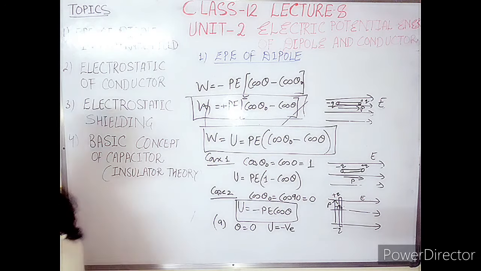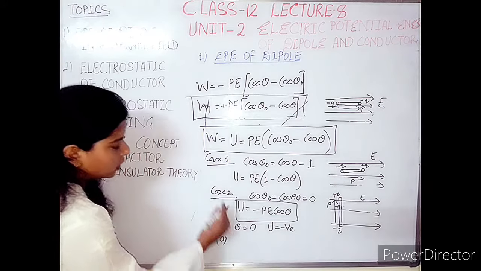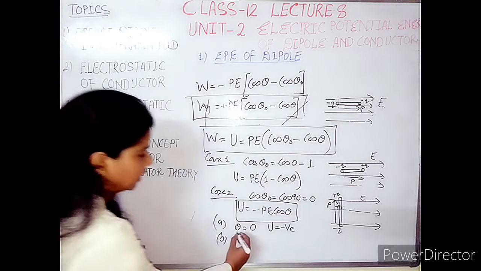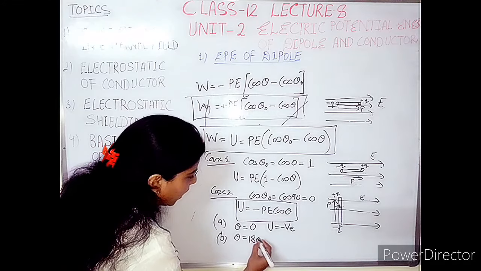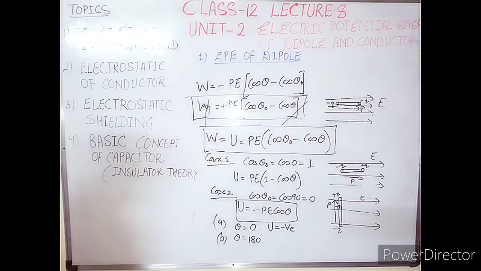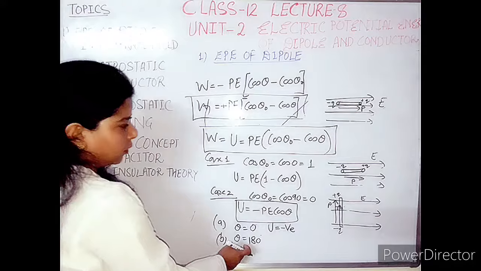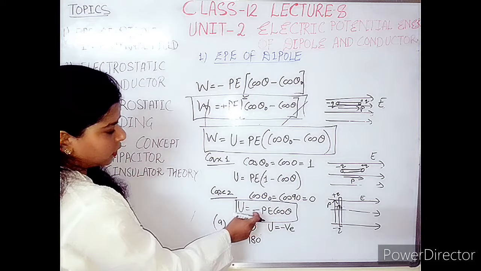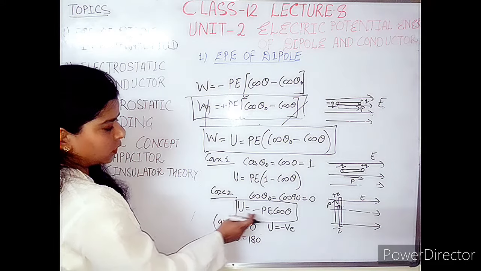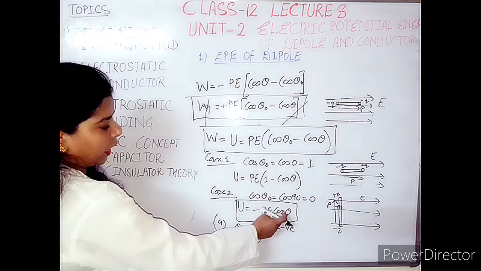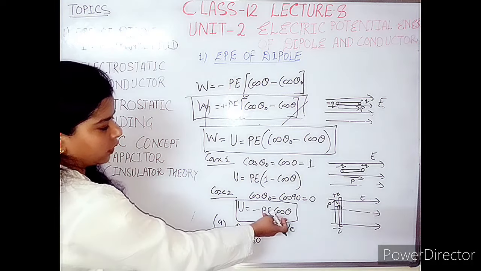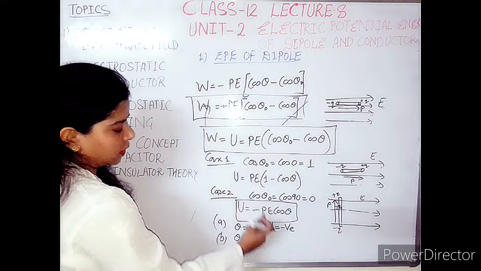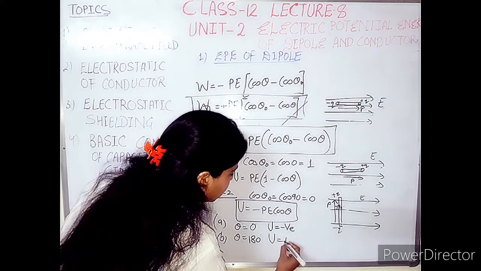Take the other case, case B under case number 2: if theta is 180 degrees, what will happen and what is the physical situation there? Putting the value in the case 2 formula, U is equal to minus PE cos theta, and cos 180 is minus 1, so minus and minus become plus, and you get the potential energy as positive.